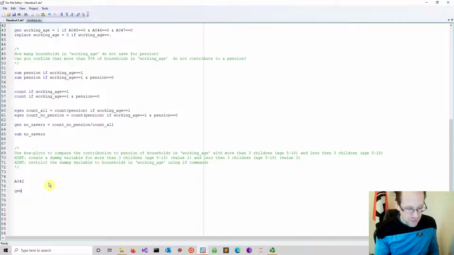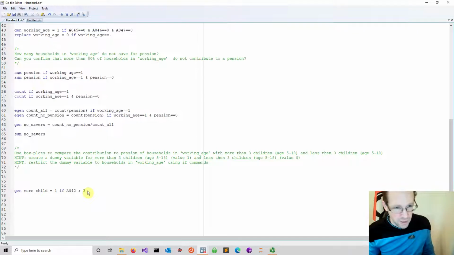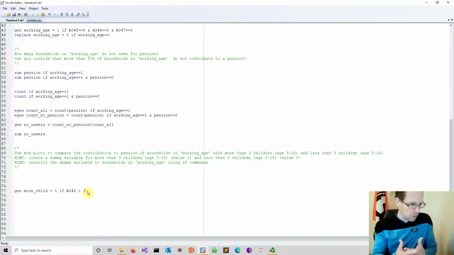So I generate another dummy variable, which I would call more child. I assign value 1 to it if a certain condition is met. So if there are more than 3 children of the age category 5 up to 18. Again, you can of course modify this. You can combine them into one category, and that's absolutely fine. If you want to see that, just leave a comment below.